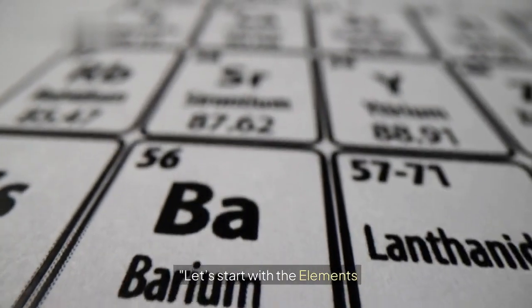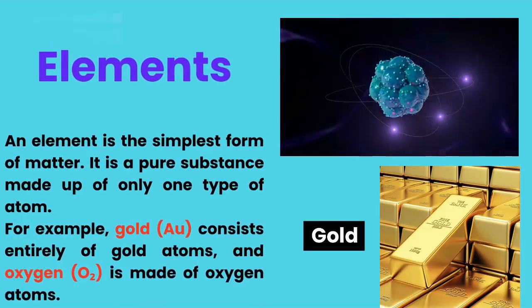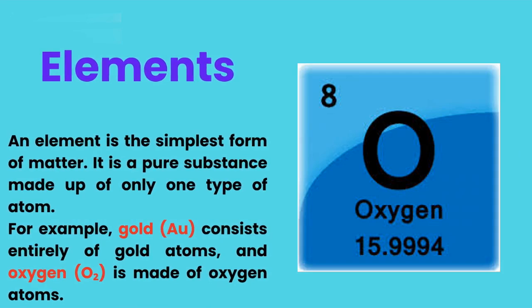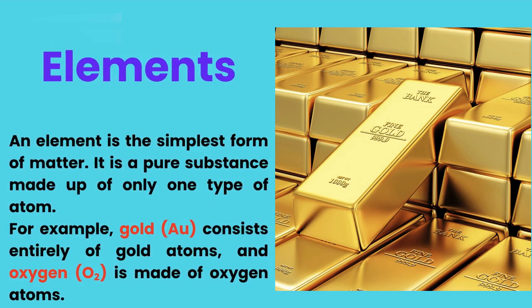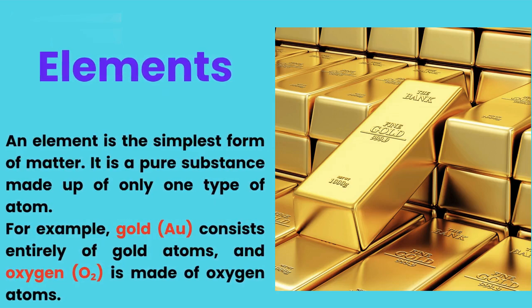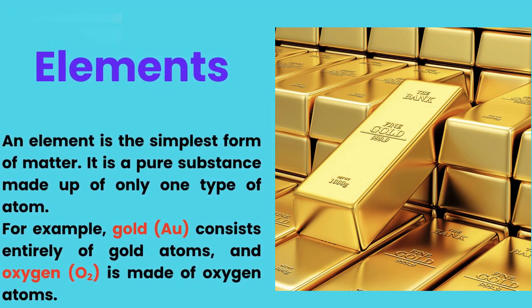Let's start with the elements. Elements are the simplest form of matter. They're pure substances made up of only one type of atom. For example, gold consists entirely of gold atoms, and oxygen is made of oxygen atoms.